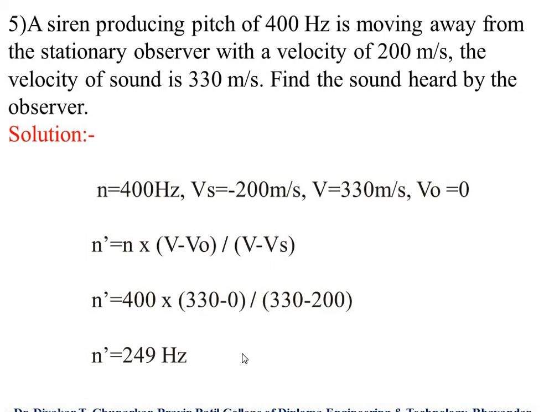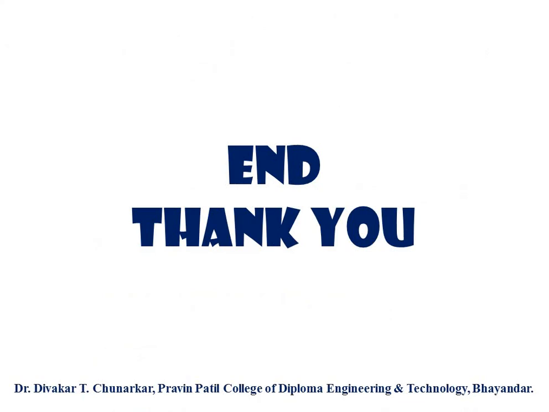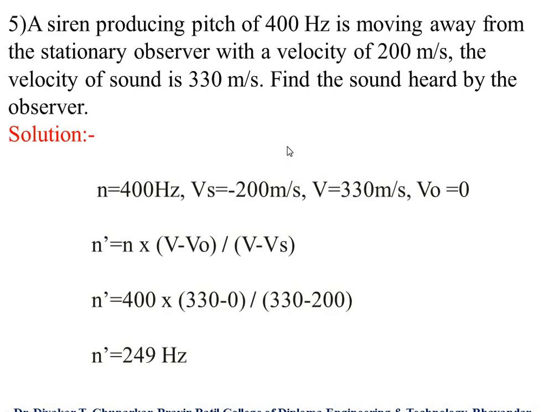So our answer, the sound heard by the observer, is n dash equals 249 hertz. This is our answer. And therefore, students, any problem, any doubt, you ask me.